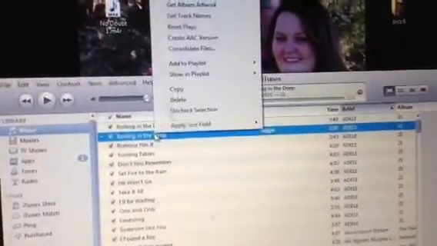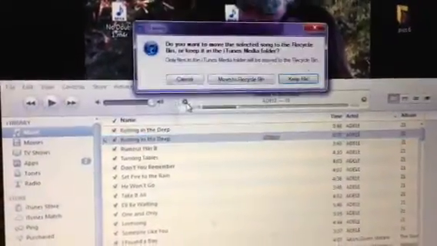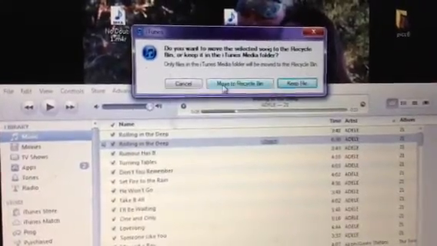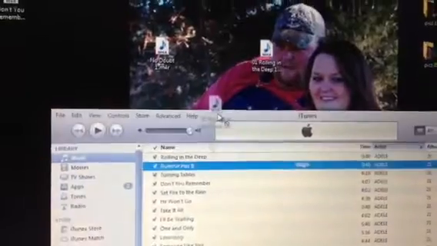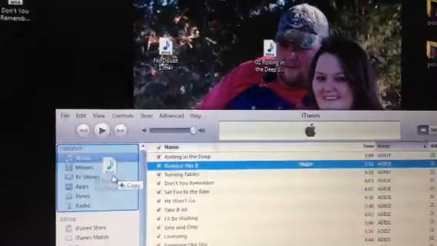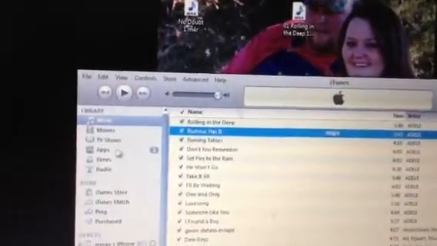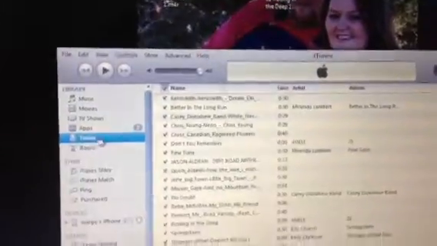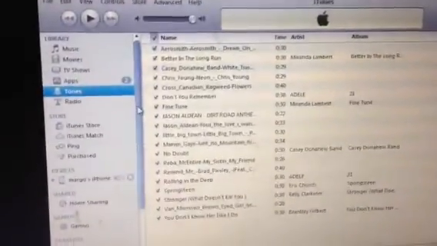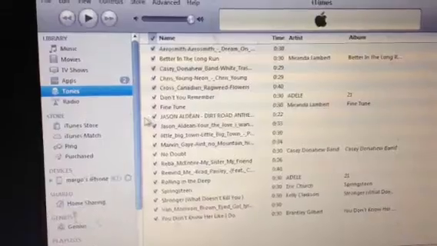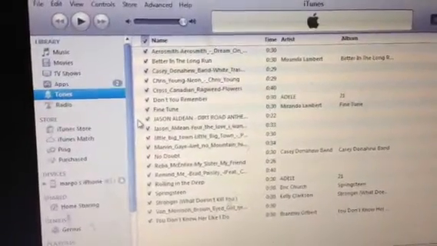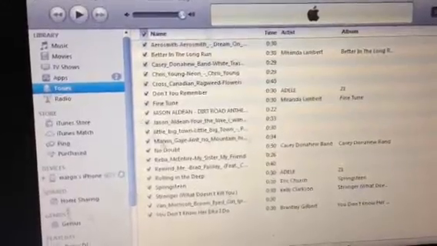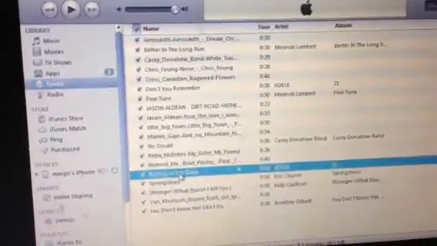Now go back into your iTunes where it's the 30-second one and delete it. Be sure to delete it before you do the next step. Okay. Then grab it, drop it down into your deal, click Tones, and there it is, right there.